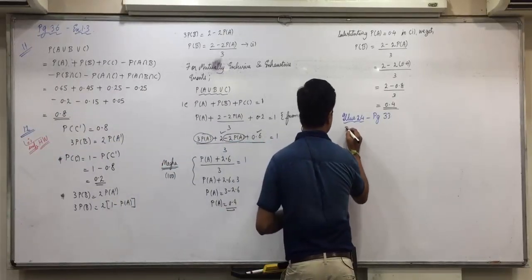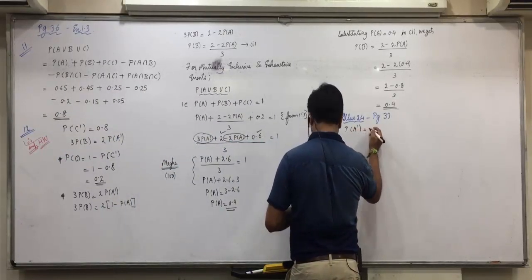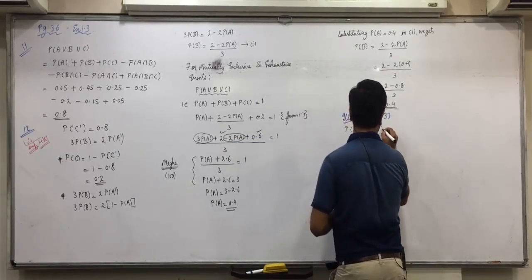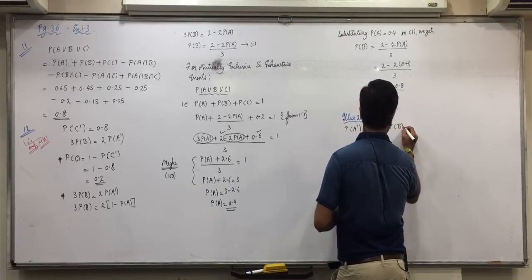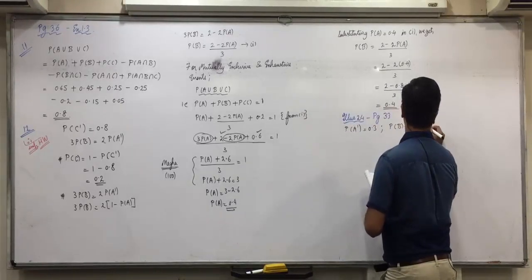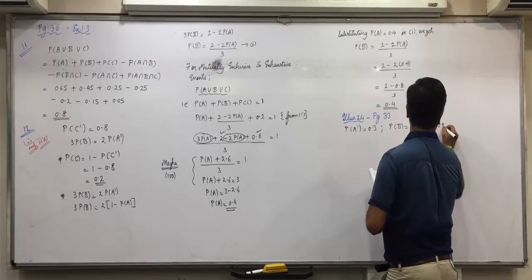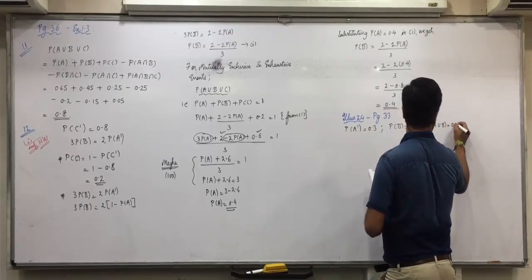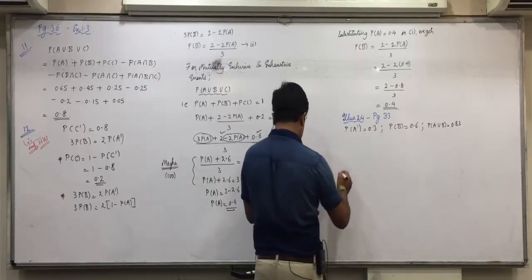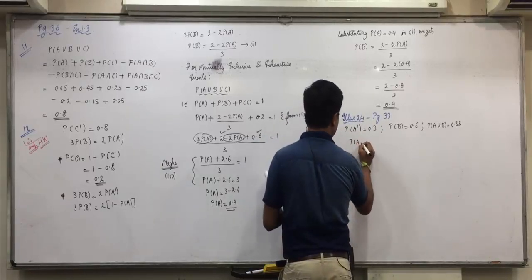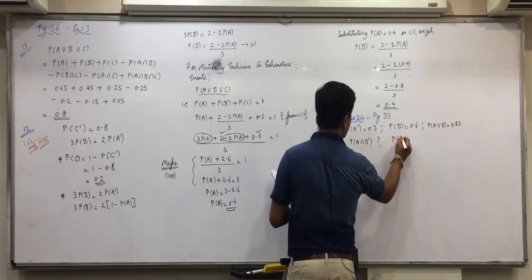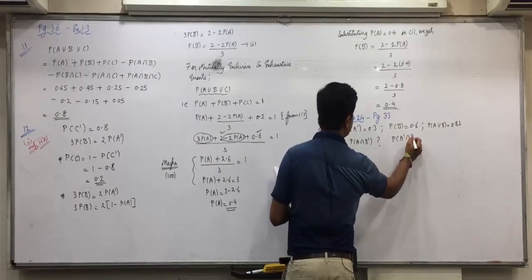PA complement is 0.3, PB is 0.6, PA union B is 0.83. Two things are asked: P of A intersection B complement and P of A complement intersection B.